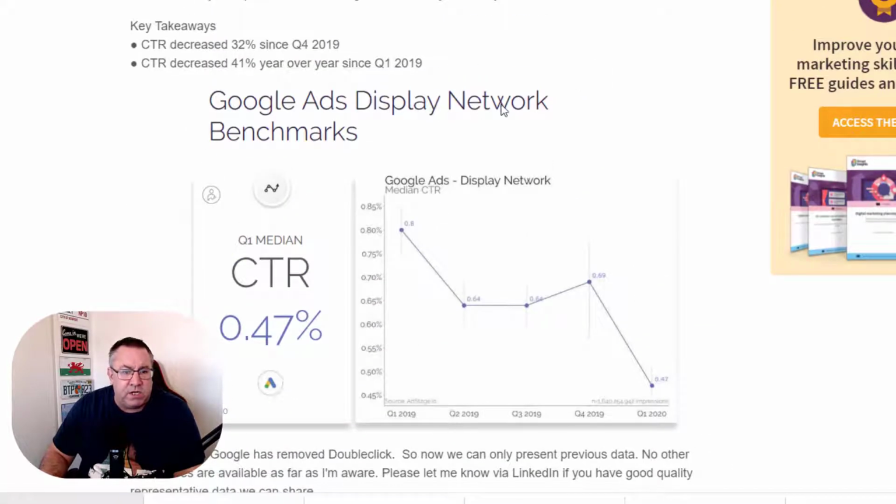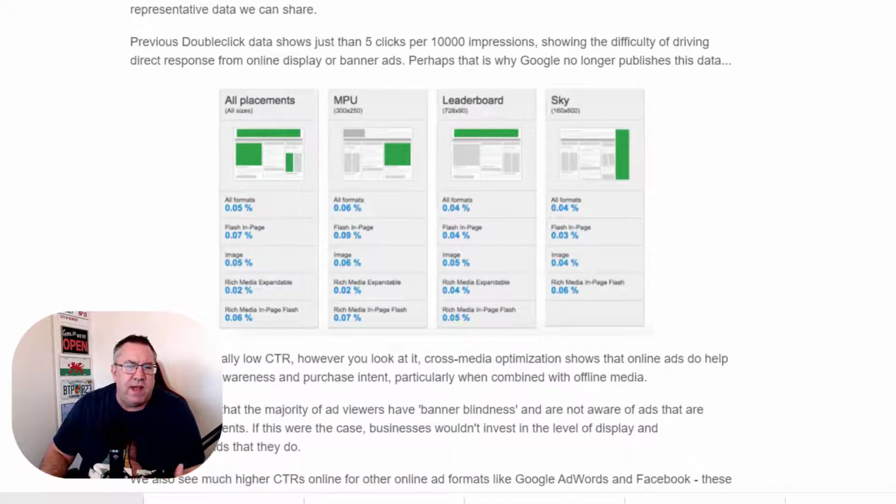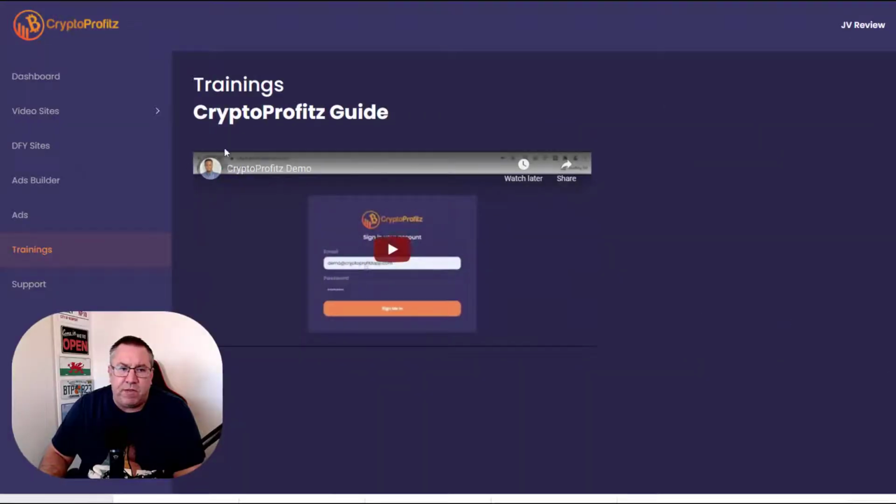Now these are known as display network banners, and you can see here, these are 4 of the different types of banners that you can get on your website. And you can see that the click-through rates on here, this is 0.05%, again 0.05% for the ones on the edge. The leaderboard type ones, 0.04%, 0.04%. So they're very, very low click-through rates. So you'd have to get a hell of a lot of traffic over to these sites just to get people to click through your banners. That's the big issue with this. However they're actually made, it's the traffic that you'll find is the issue.